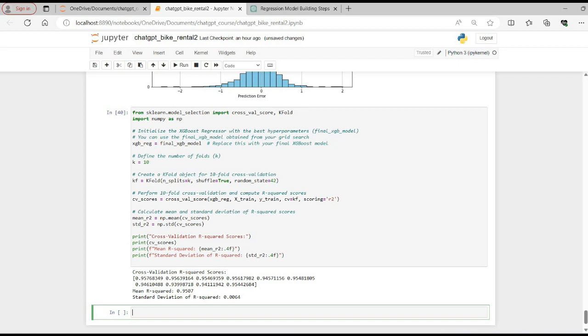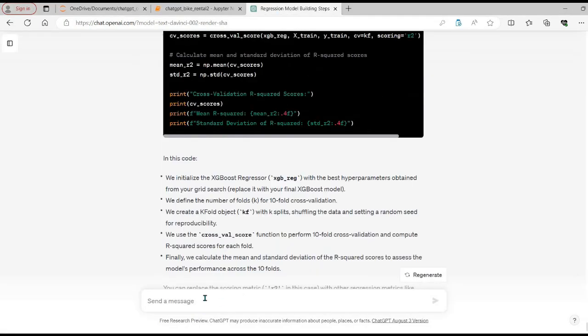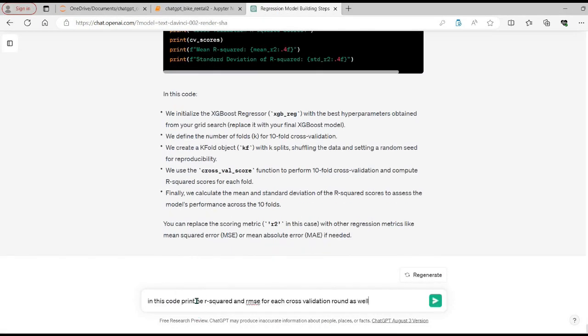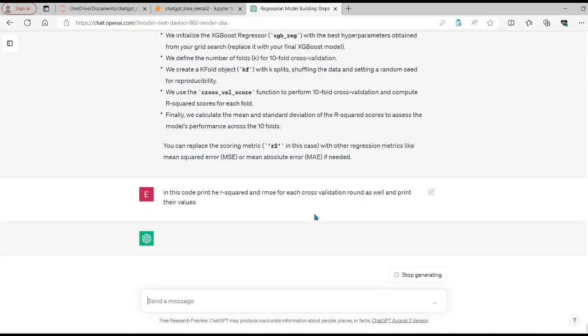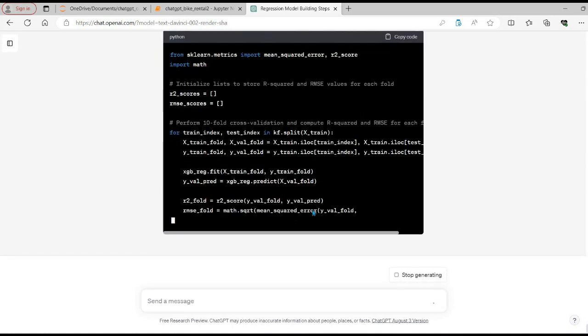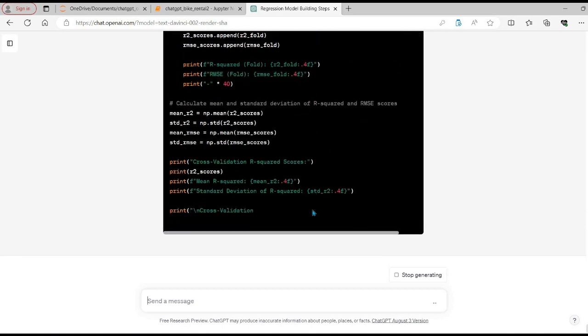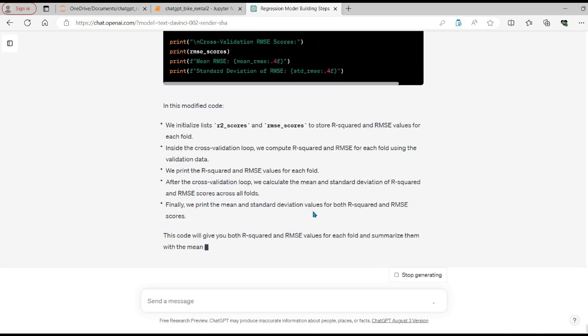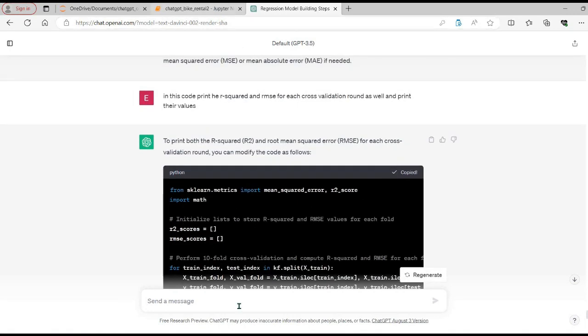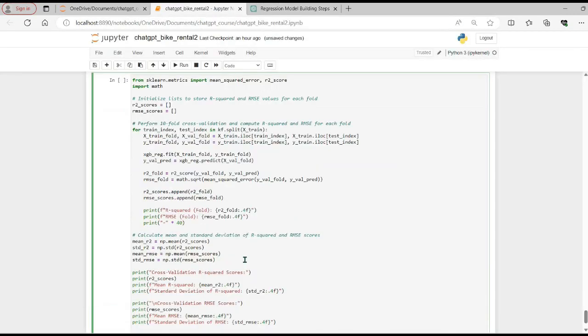So let's ask ChatGPT to print those results as well. Let's go back to ChatGPT and ask it, in this code, print the R squared and root mean square error for each cross validation round as well, and print their values. So let's copy this code and then print it here.